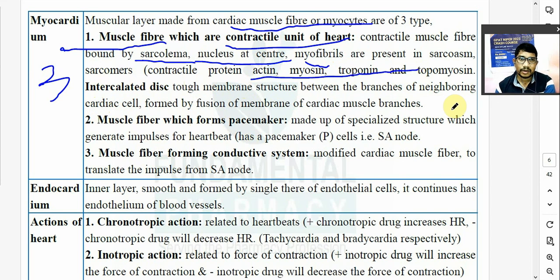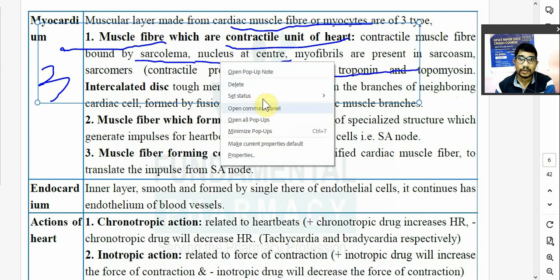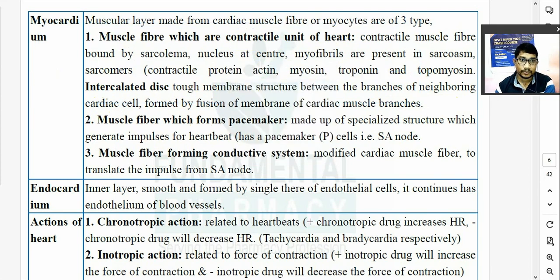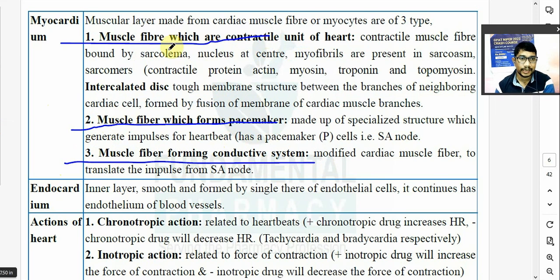Okay? So remember, myocardium has three different layers or three different types of cells. First known as a muscle fiber which forms a contractile unit of the heart. Okay? Second होता है muscle fiber which forms a pacemaker. Third होता है muscle fiber which forms a conductive system of your heart. So myocardium has three kinds of muscles. Myocardium में three types of muscle है.